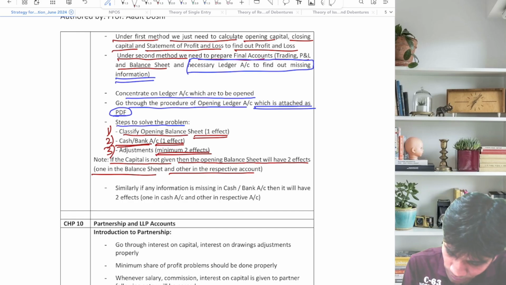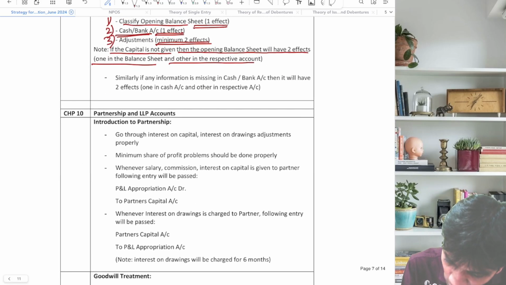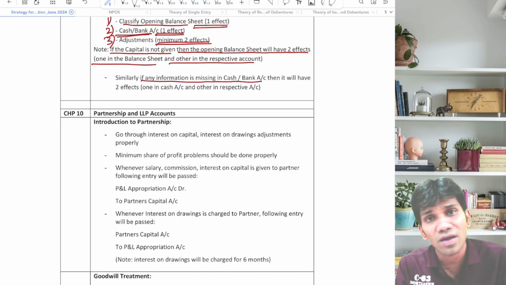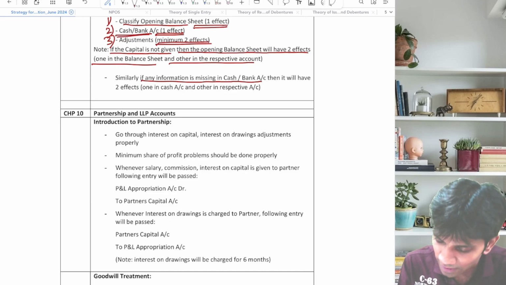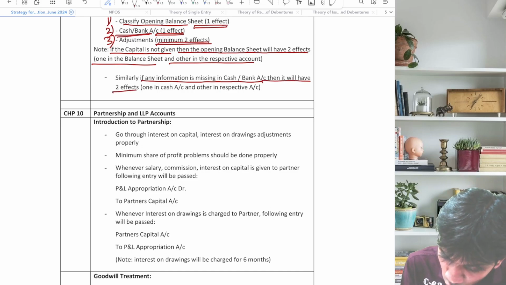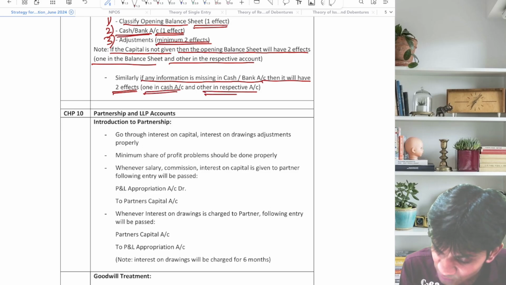Similarly, if information is missing in cash or bank account, meaning cash bank account is given but some information is missing in it, then cash bank account will also have two effects. One in the cash account and the other in the respective account.